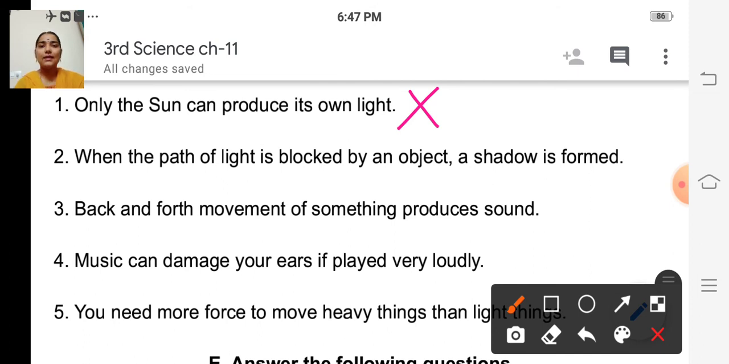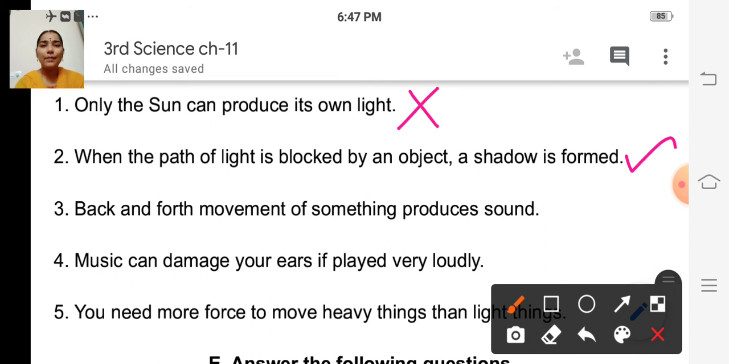Second one. When the path of light is blocked by an object, a shadow is formed. True or false? True, isn't it? When the path of light is blocked, then the shadow is formed. So it is a true statement. So we have to put a tick mark. Okay.